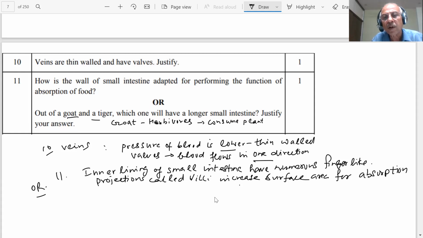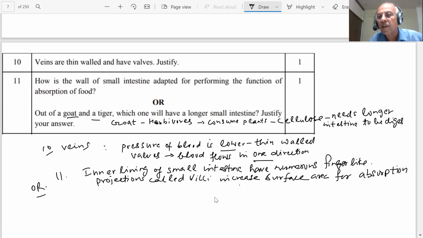The plants have cellulose, and this needs a longer intestine to be digested. What they are eating, grass and all that, is cellulose. So cellulose will need a longer time to get digested. So the intestine of the goat will be larger.